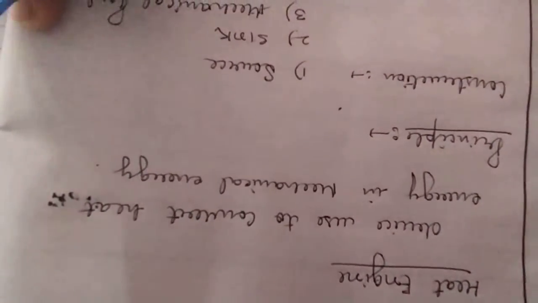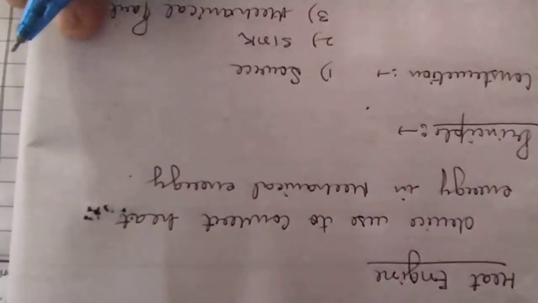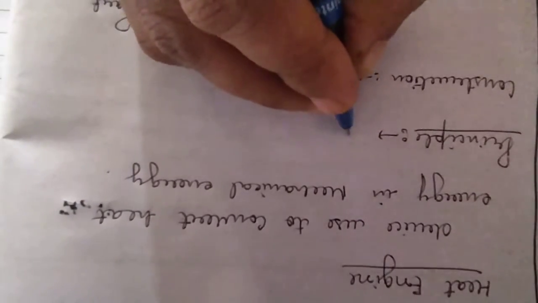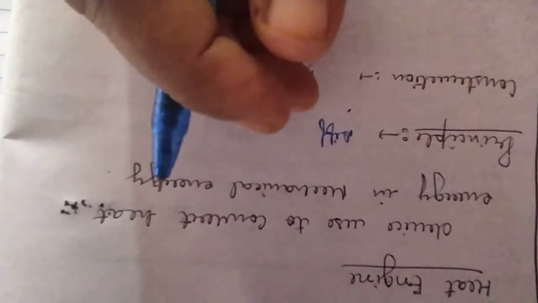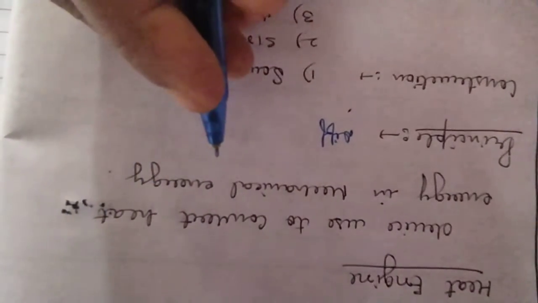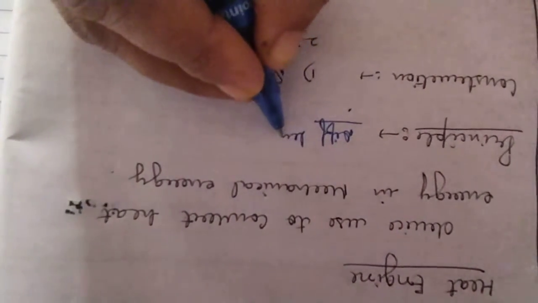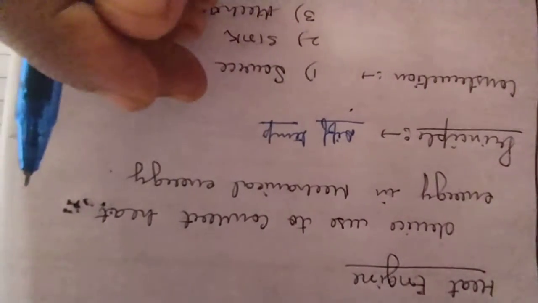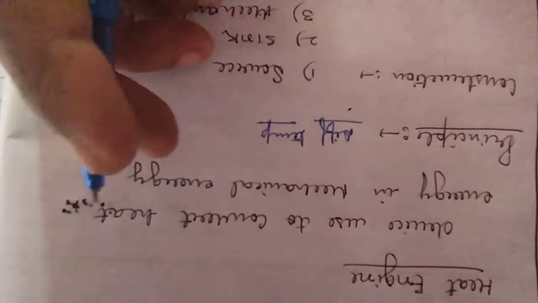And what is its principle? Its principle is that if the parts of a system are at different temperatures, they tend to change towards the state of thermal equilibrium.